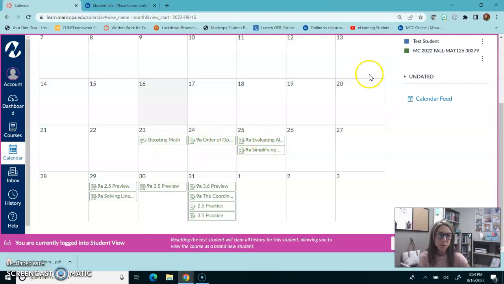So this color right here is green. That's our math class. And you can see the math assignments that are due that week. But then you could also have your English class in there and maybe your chemistry class, in different colors. And you can see for the whole week what you have due. So you can budget your time.